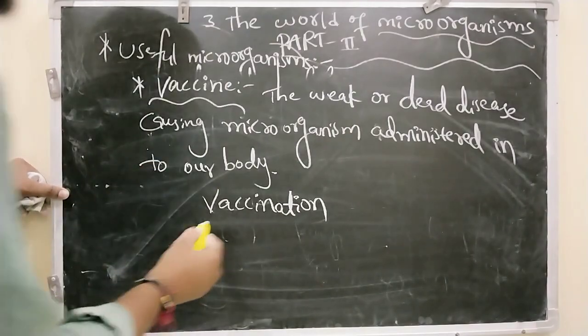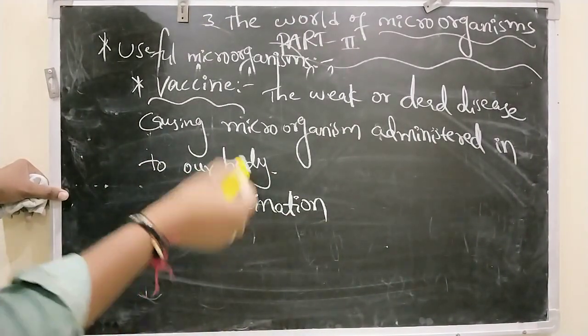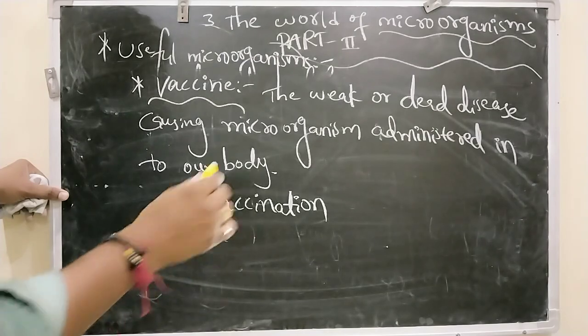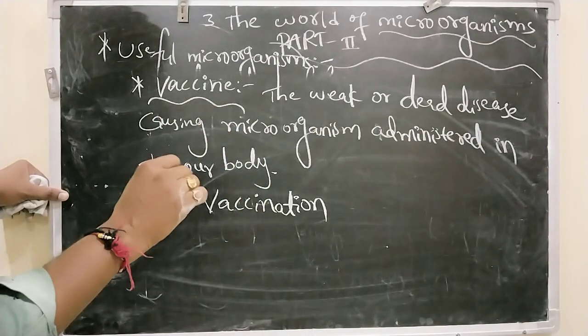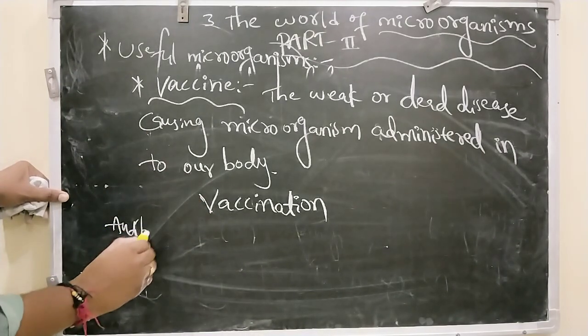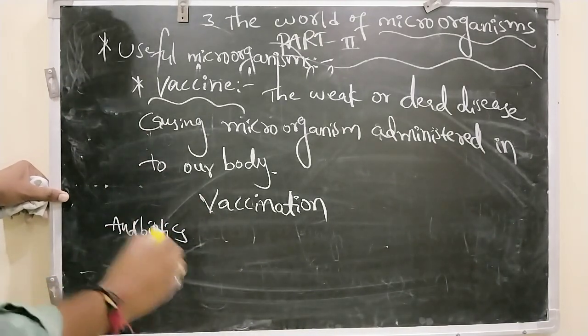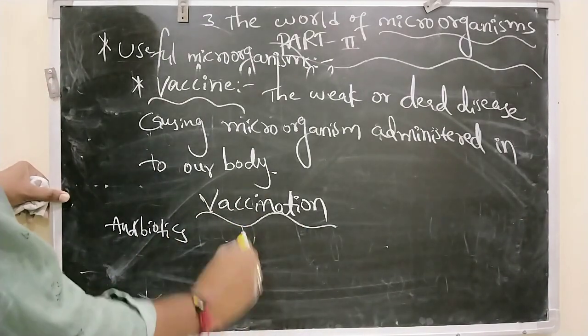What is the difference between antibiotic and vaccination? After we get a fever related to bacteria, whatever medicines we use are called antibiotics. Whereas the vaccine's purpose is prevention, as prevention is better than cure.